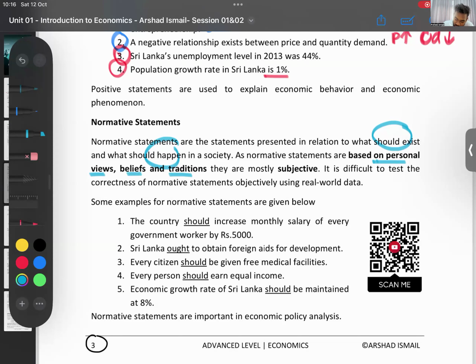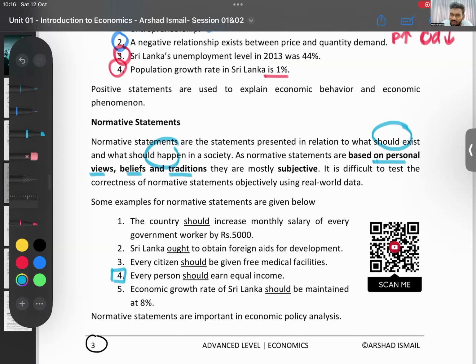Okay, I'll start with the easy one. Number 4. What do you think, Lam? Every person should earn an equal income. Is this correct or wrong? Is there a right or wrong here? True or false? Can you say true or false for this statement? Every person should earn equal income.